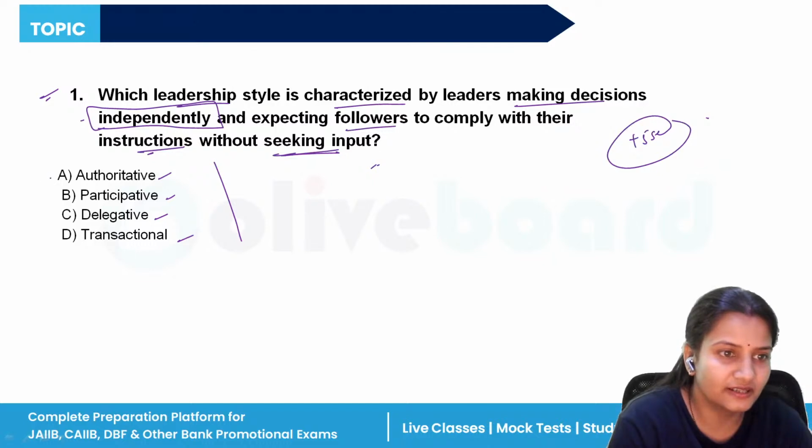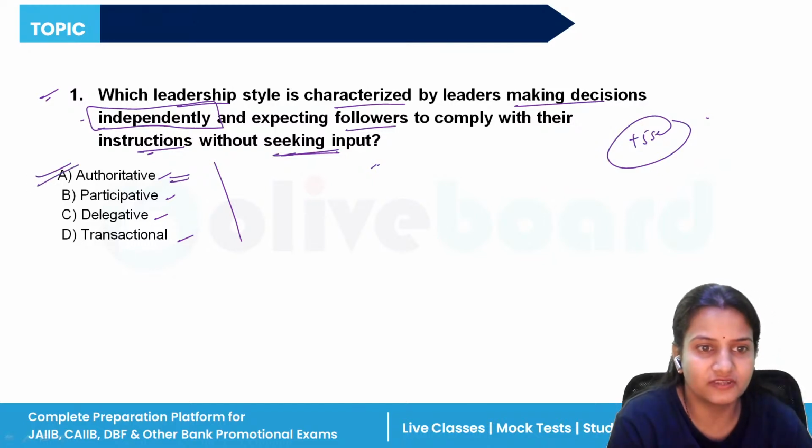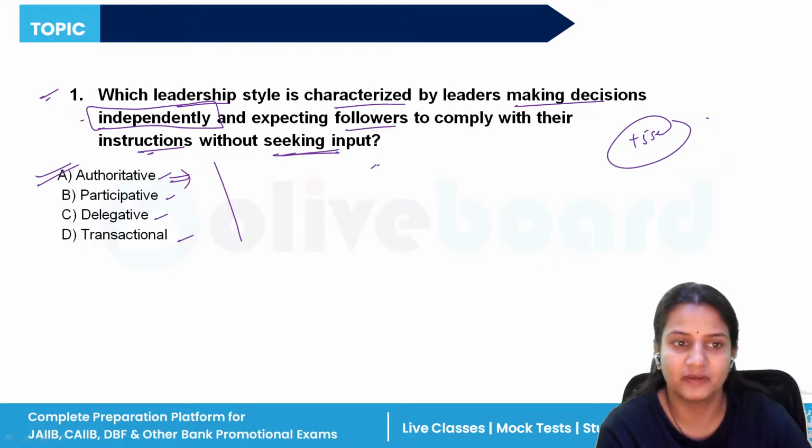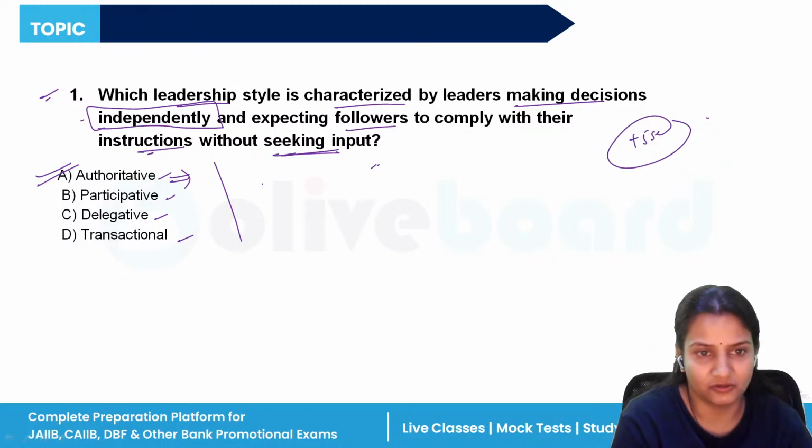So we have studied in the authoritative that authoritative says that the manager will only give orders, and the rest of the people have to follow those orders. And authoritative also means autocratic.